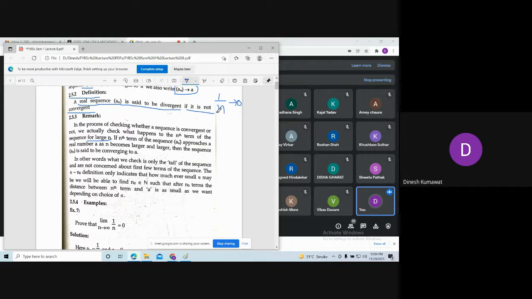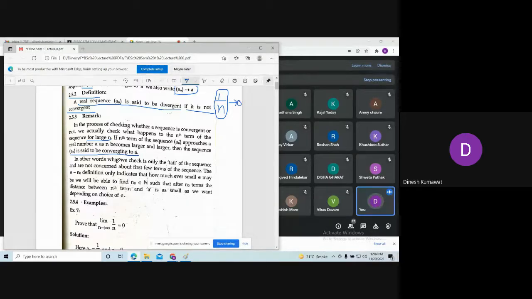If the nth term of the sequence approaches a real number a as n becomes larger and larger, then the sequence a_n is said to be converging to the number a.